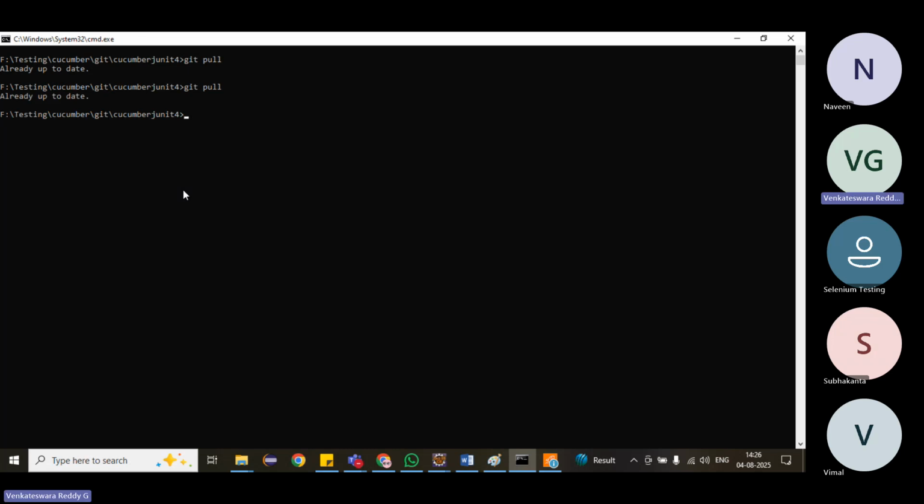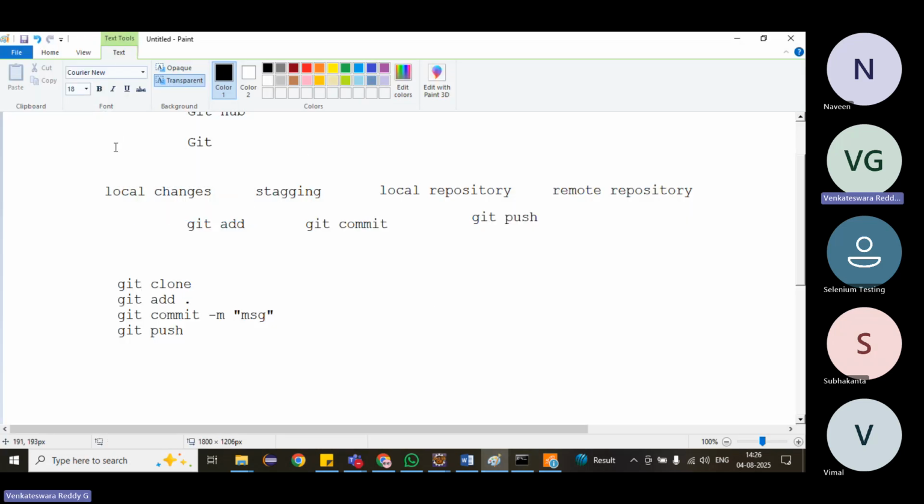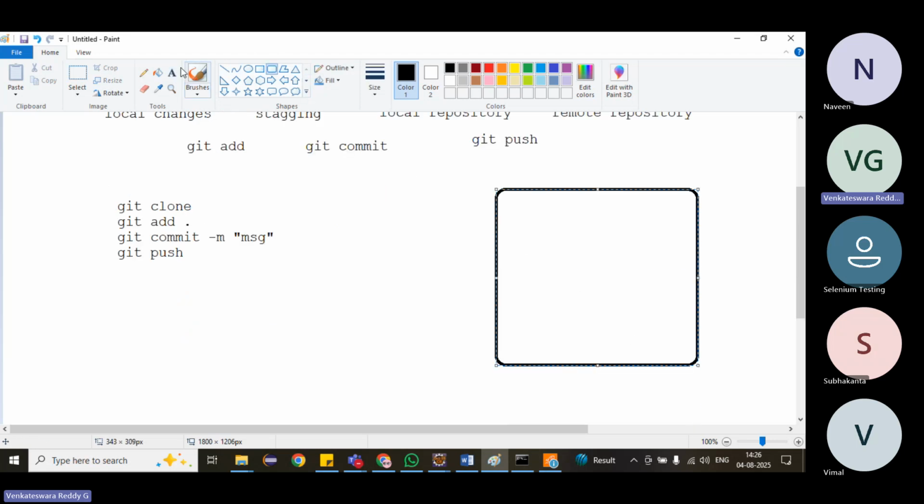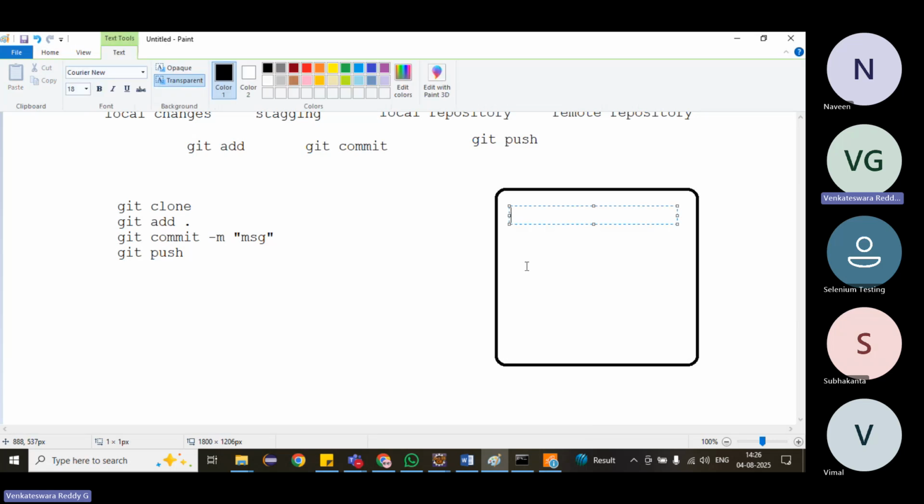Sometimes we will get merge conflicts. Merge conflicts means, because two people are working on the same file, we will get conflicts. Suppose this is the one file. Suppose I have public static void main, something. Two people are working on the same method. I have added a System.out.println and something, and another person also added some other code in the same method, the same lines of code.